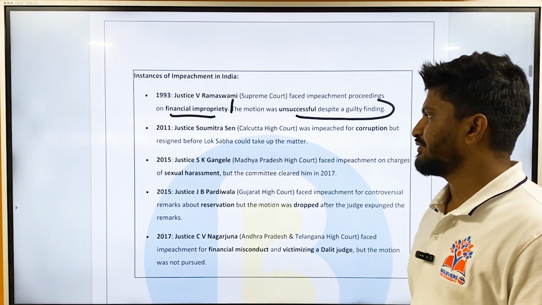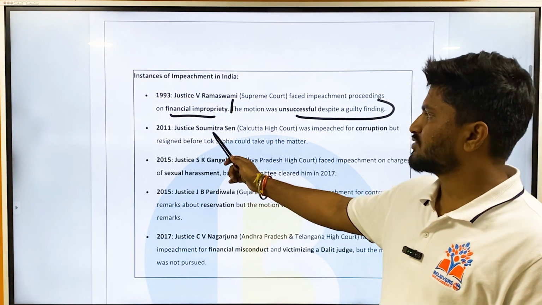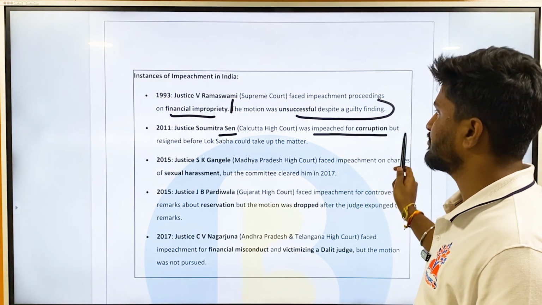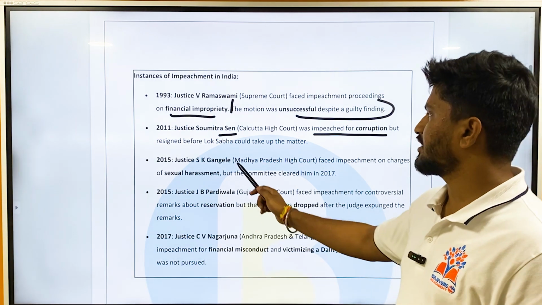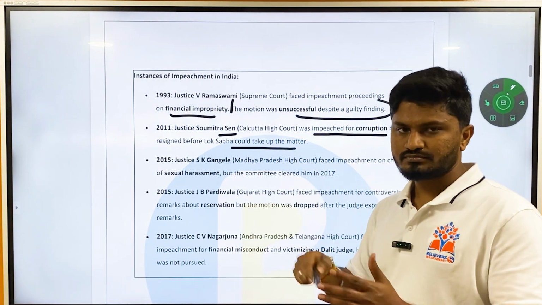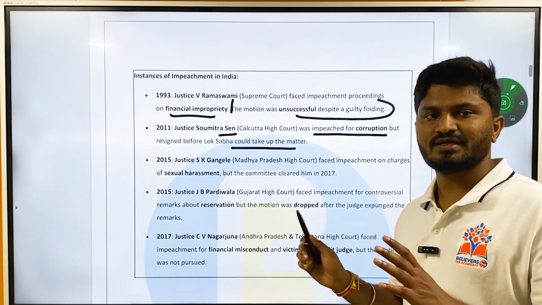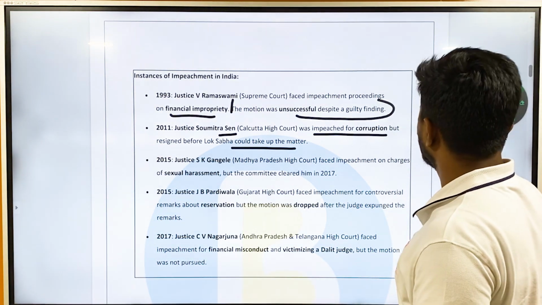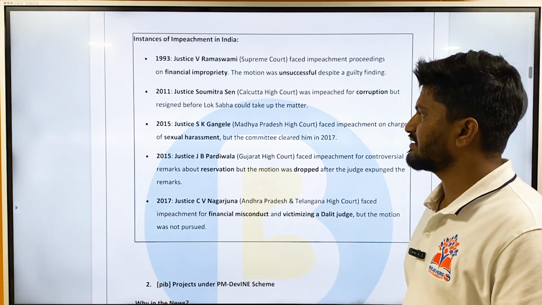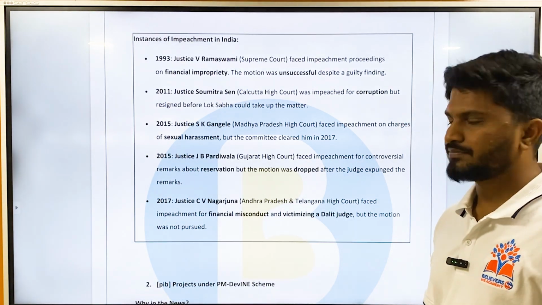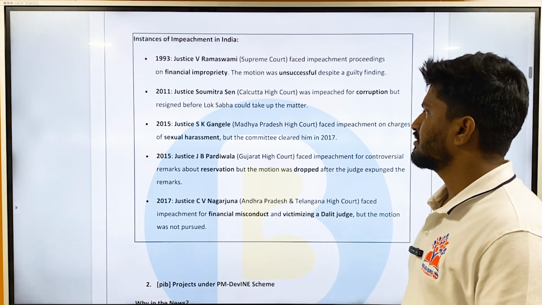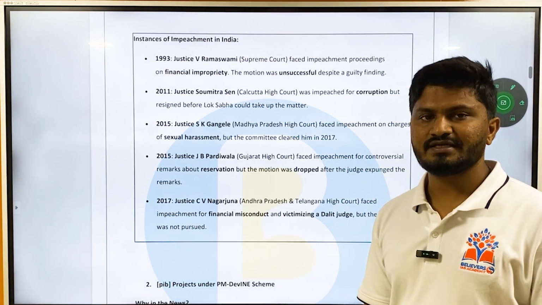In 2011, Justice Soumitra Sen of the Calcutta High Court faced impeachment for corruption, but resigned before the Lok Sabha could take up the matter. The resolution was introduced in Lok Sabha, but he himself resigned so that he doesn't go through impeachment. In 2015, Justice S.K. Gangele of the Madhya Pradesh High Court faced impeachment on charges of sexual harassment, but the committee cleared him in 2017.